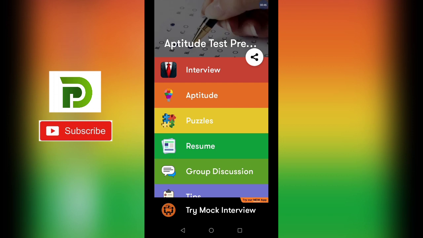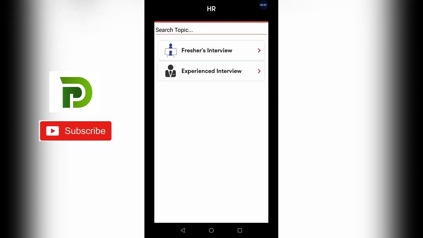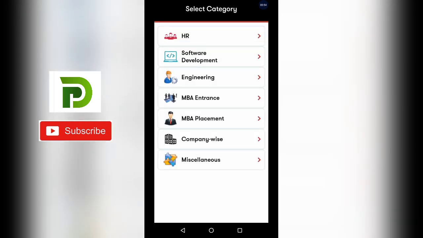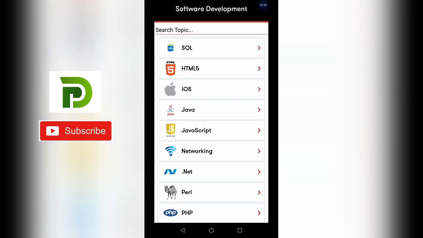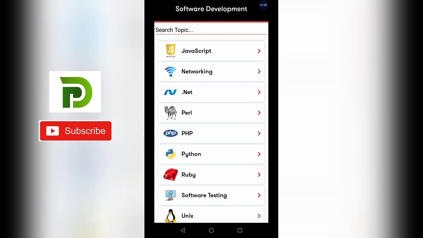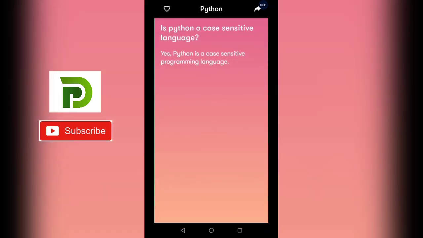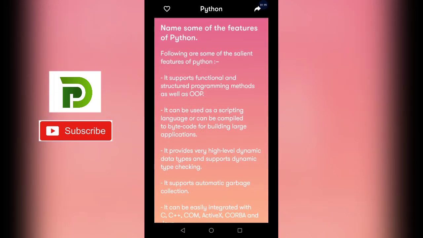So first of all, if you go to the interview, here HR related questions are given, then software development related questions are given. Now in software development, lots of programming languages are there. So suppose if you want to choose any programming language, here you can choose. Let us see Python. So questions are given here and its answer is also given. So it is a good app for interview questions.